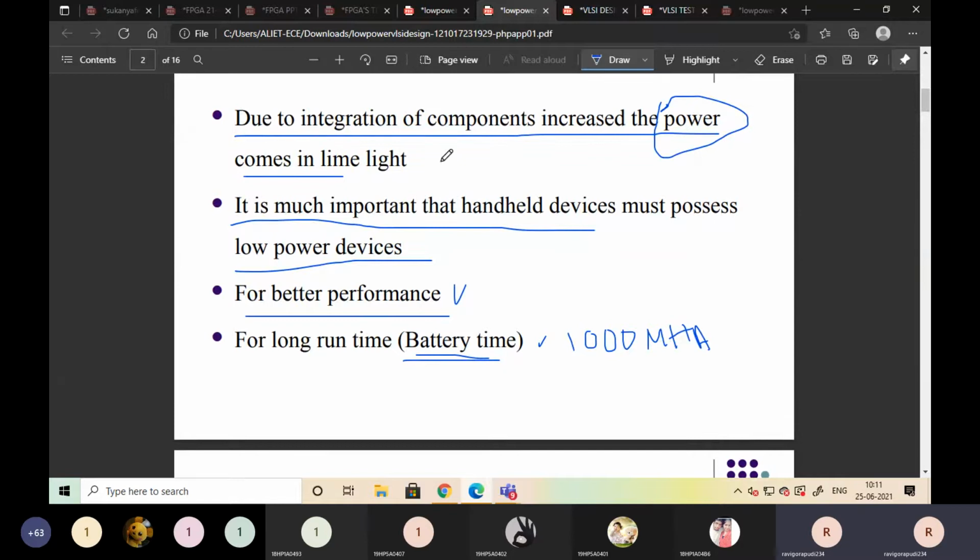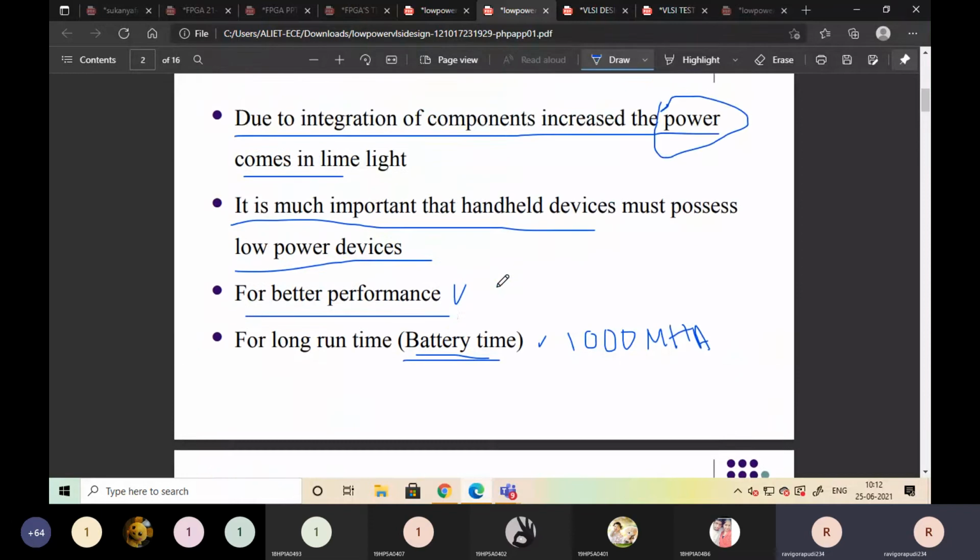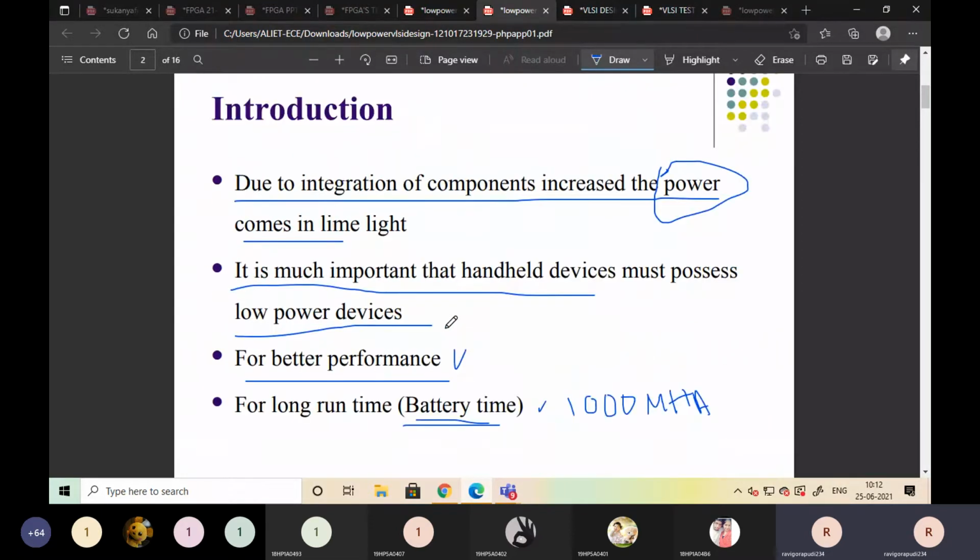If the number of components is increasing, the power utilization is also increasing. For more components, we can't take more power. If you want to use more power, we have to carry additional devices. That is why we have to reduce the power for portable and handheld devices. We have to operate with low power for better performance, and for that we need very good batteries.